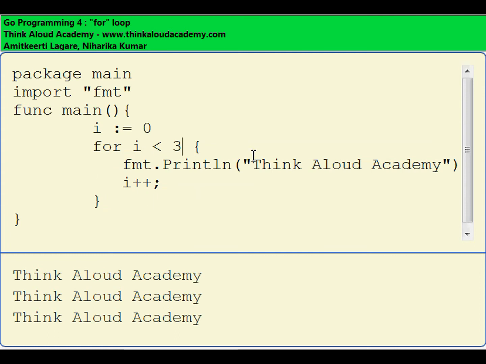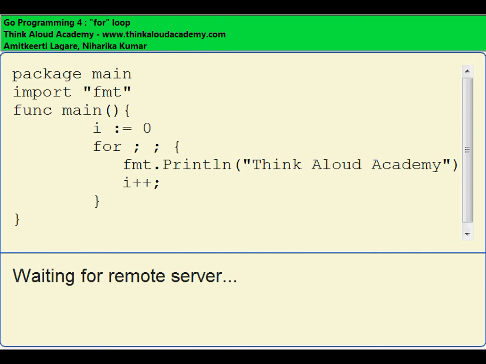Now, just as in C++, to write an infinite loop, we would do something like this. Even in Go, if I don't specify the initial condition, the checking operation and the increment operation, this acts like an infinite for loop. When I execute this, it should keep on printing infinitely. But since the server doesn't allow me to do it right now, if I try to run this program, it gives me an error.